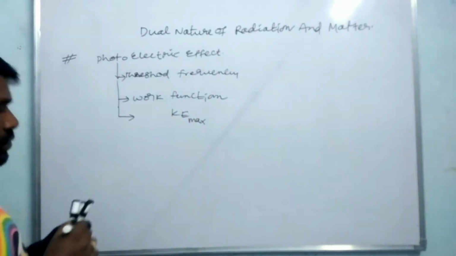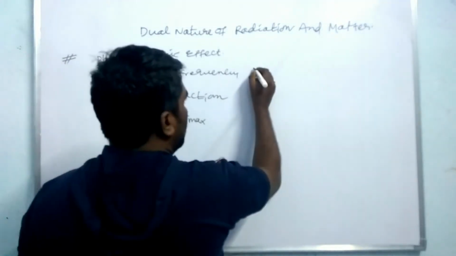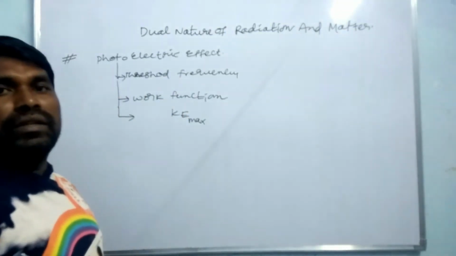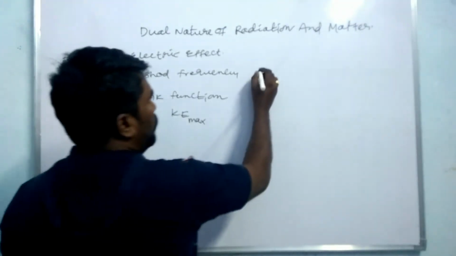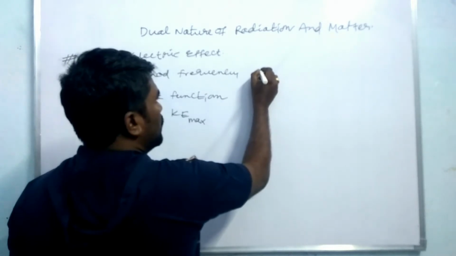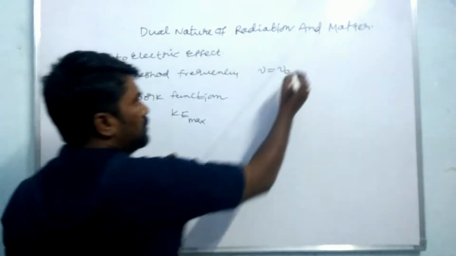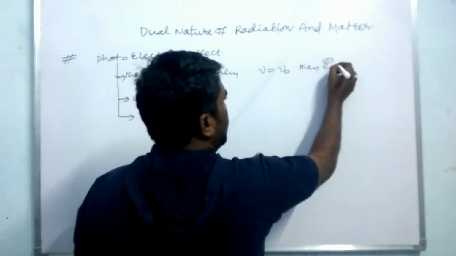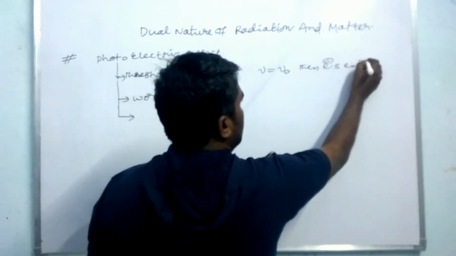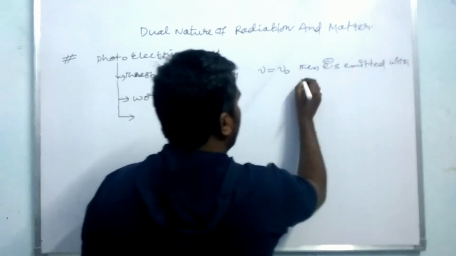So what is the threshold frequency here? Threshold frequency is nothing but the minimum frequency required for electrons to be ejected from the surface of the metal. When frequency nu is equal to nu naught, electrons are emitted with zero kinetic energy.